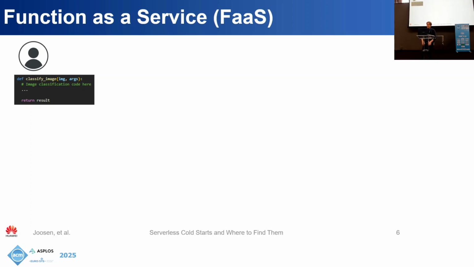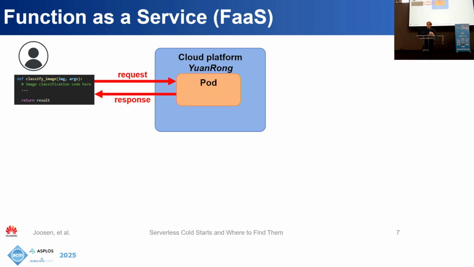So you can imagine this as follows. A developer writes a function to do image classification. It can really be anything. It's given some arguments, some inputs, and it can be sent to the cloud to run in a pod. And at Huawei, all of our FaaS offerings run on a platform called Yuanrong.